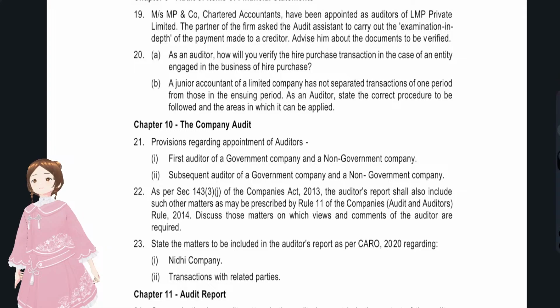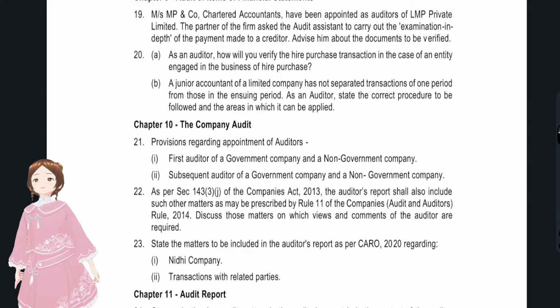First, we have to identify the provisions with regards to the appointment of auditors. It's actually a direct question. What are they asking? They're asking about the provisions with regards to the first auditor appointment of a government company and a non-government company.